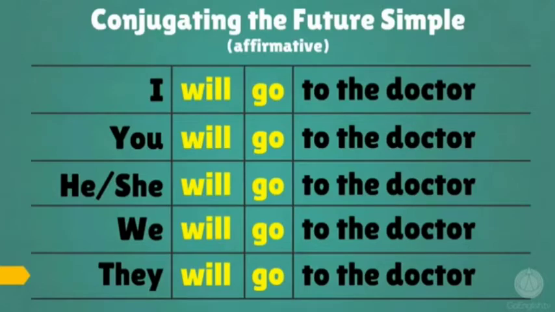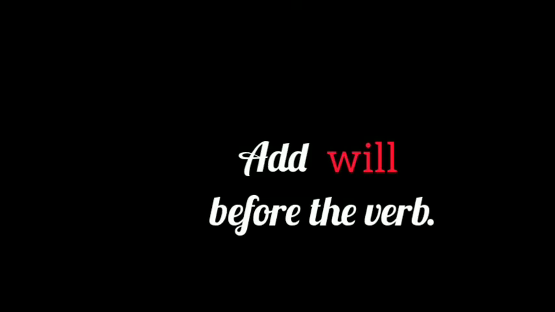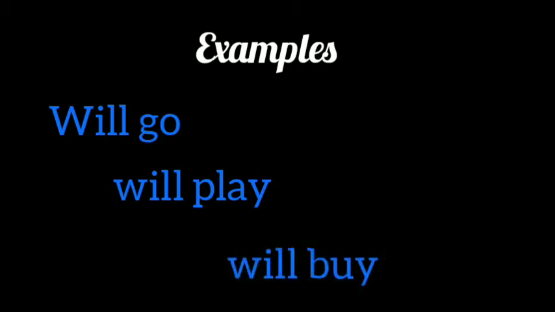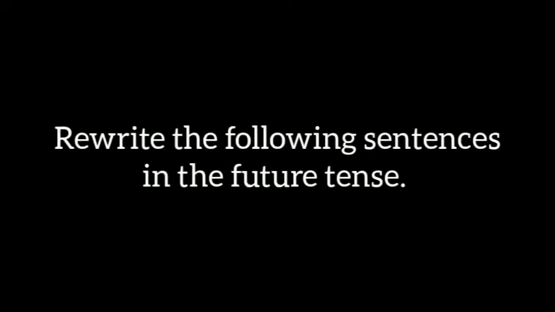To form future tense, we add will before the doing word or verb. Example: will go, will play, will buy, will eat. Clear? Let's practice simple future tense. Are you ready? Please take page number 16 in your textbook, activity B. Rewrite the following sentences in the future tense.